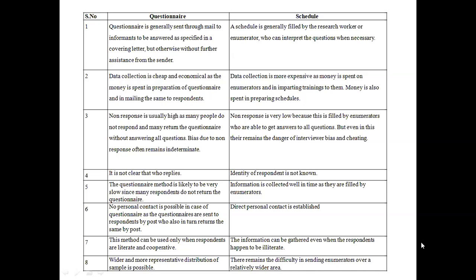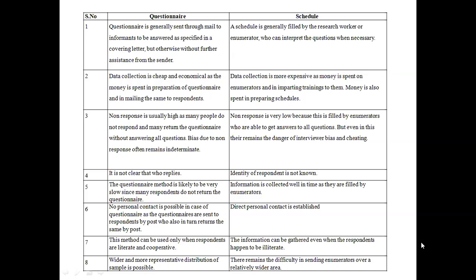Whereas a schedule is more expensive as money is spent on enumerators and in imparting training to them. Money is also spent in preparing schedules. Yes, because you have to personally go to the respondents and collect the information. That requires money for traveling and also training for the enumerators.